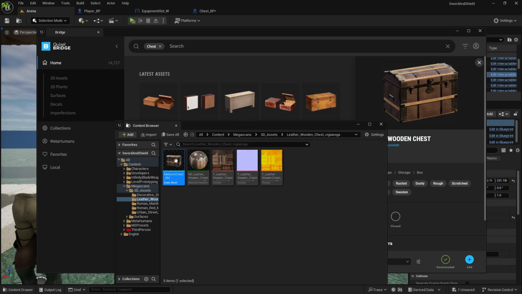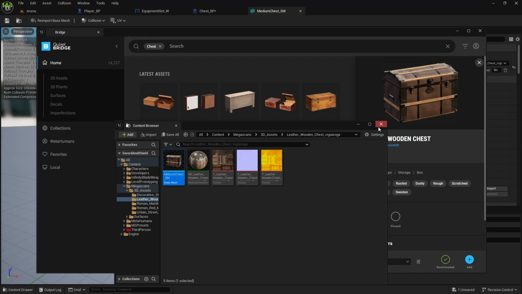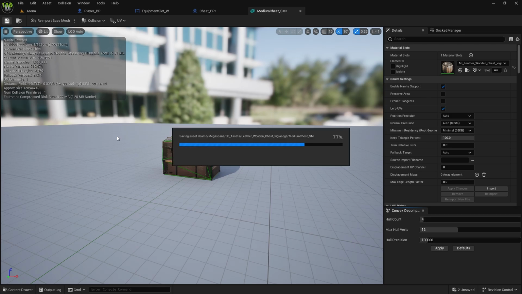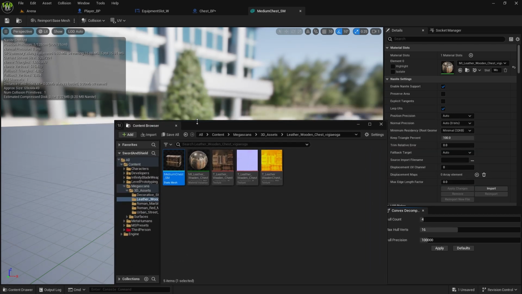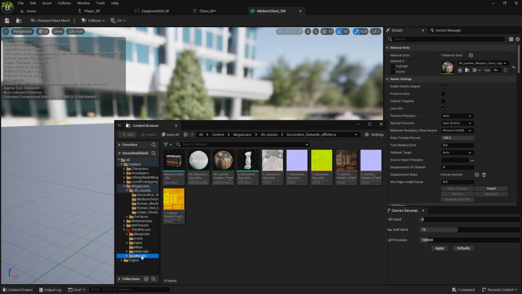And also while we have it open, just go to collision, auto convex collision, and apply and save. Now this folder I'm going to rename to medium chest and transfer it to meshes.